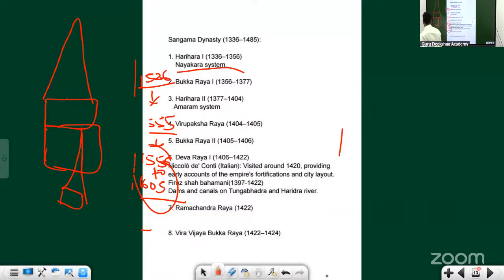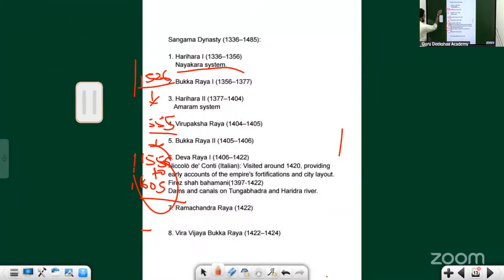After seeing those beautiful Gopurams, you shouldn't see the Gopurams that I have drawn. Okay, doesn't make a lot of sense.